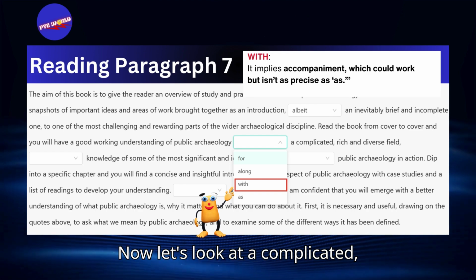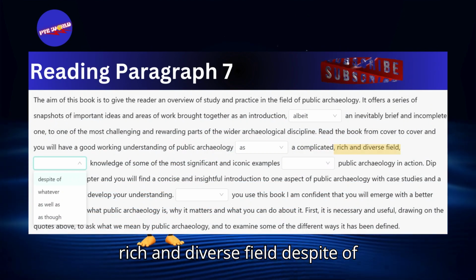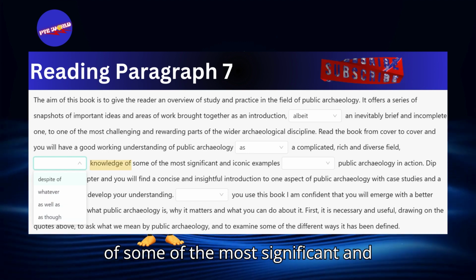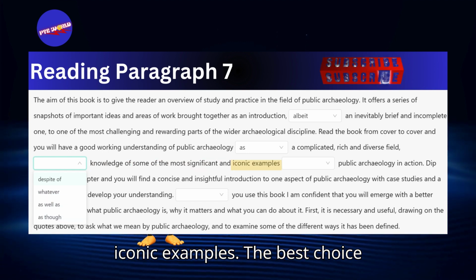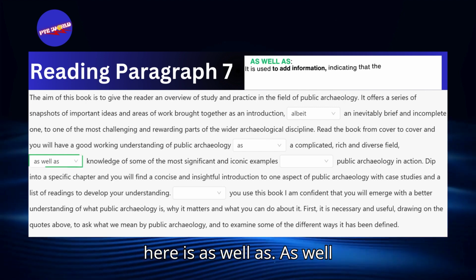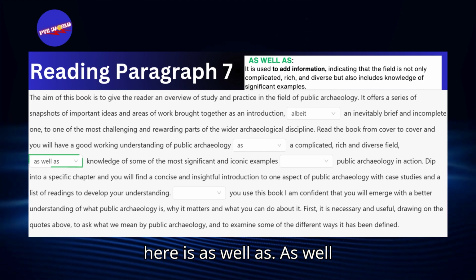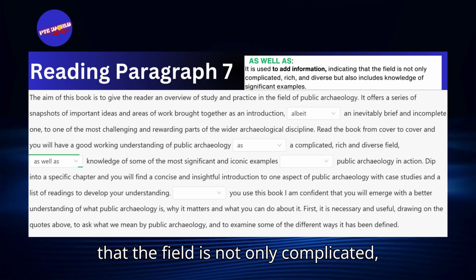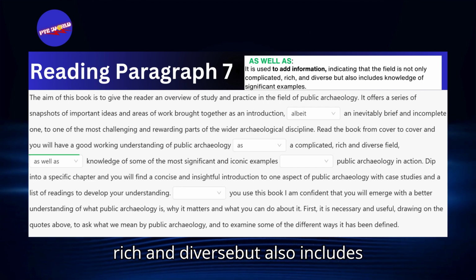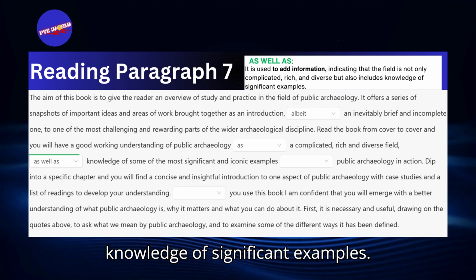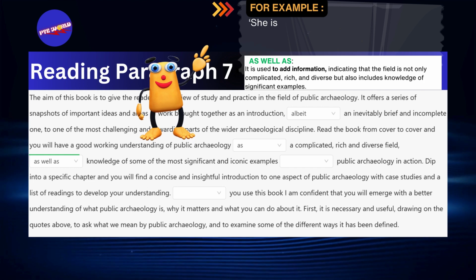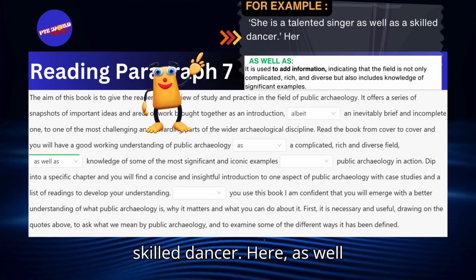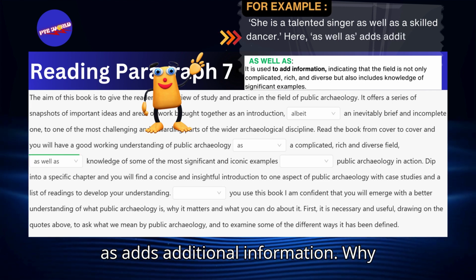Now, let's look at: "A complicated, rich and diverse field, despite of, whatever, as well as, through knowledge of some of the most significant and iconic examples." The best choice here is as well as. As well as is used to add information, indicating that the field is not only complicated, rich, and diverse, but also includes knowledge of significant examples. For example, she is a talented singer, as well as a skilled dancer. Here, as well as adds additional information.